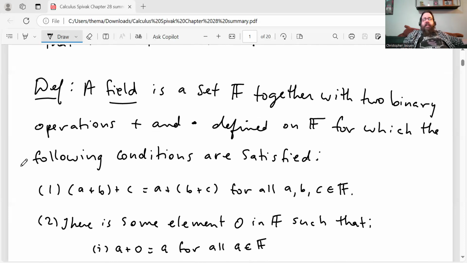So a field is a set F together with two binary operations, which we call addition and multiplication. Here we're defining an abstract field. So the notion of addition and multiplication does not necessarily mean the same operation that we mean when we talk about addition and multiplication of real numbers, for example. So these are abstract notions of these things. Those two binary operations are defined on F, for which the following conditions are satisfied.